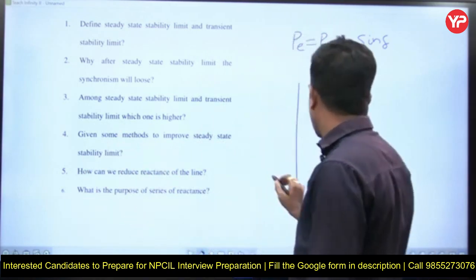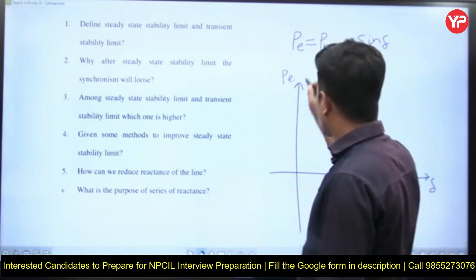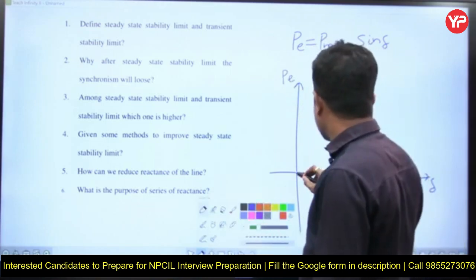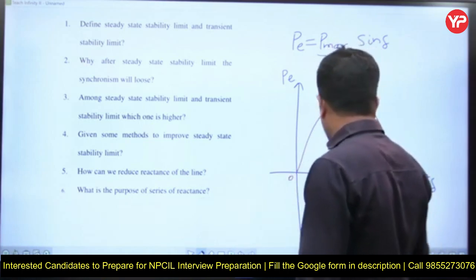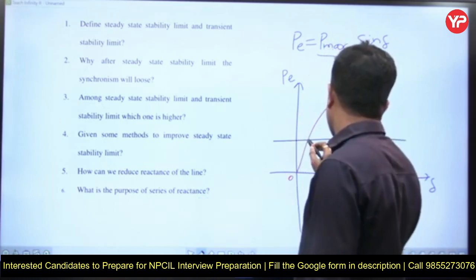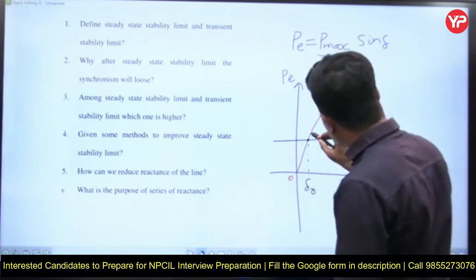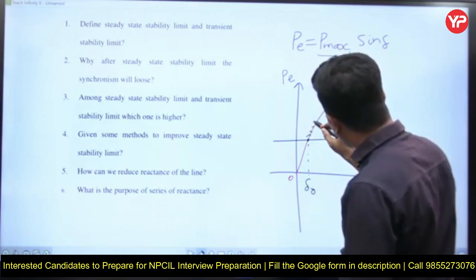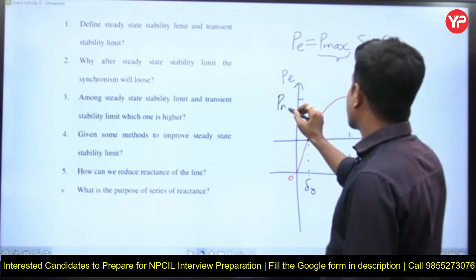Suppose this is the delta load angle axis, this is the electric power output axis, and this is the actual electric power output. If the disturbance is small, presently it is operating here at delta naught. If your load is increasing slowly, up to Pmax you can go, for small disturbances.